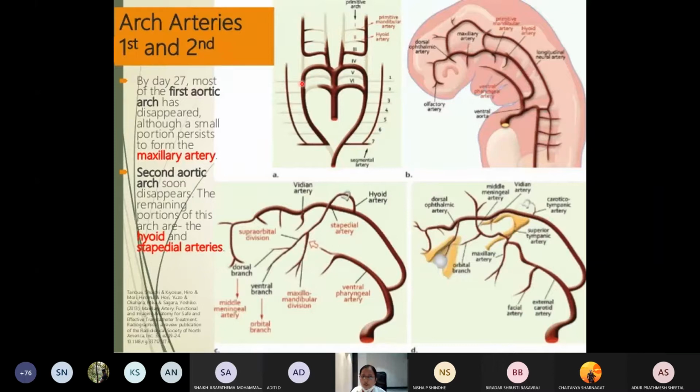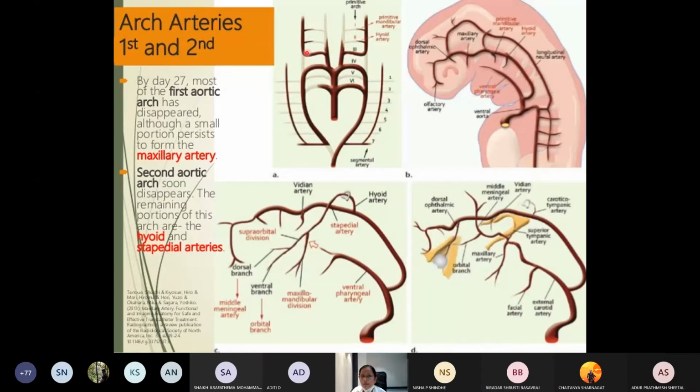Now these are the two dorsal aorta that you are seeing. These are all the arches, this is the aortic sac here, and these are the dorsal aorta. Here you can see they have fused. Due to this elongation of the neck and the caudal shifting of the heart, this part will disappear, because here the blood flow is directed in the cephalic direction, and here it is directed in the caudal direction.